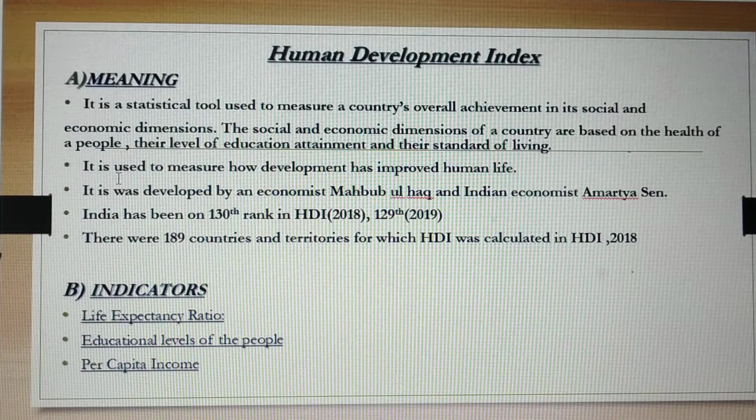Well, what are the parameters? What are the indicators? Or you can say these indicators would be dimensions, factors, or parameters as well. See, names can be different, but the answer would be the same. So if it is asked what the different indicators, dimensions, or factors are, you will write all these three points. So first is life expectancy, then you can say educational levels of the people, then you can say per capita income.